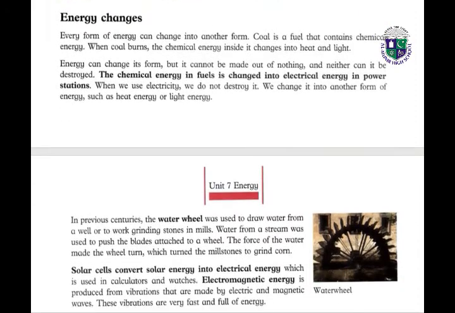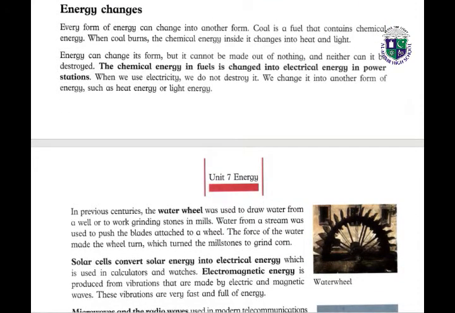Energy can also change from one form to another. Every form of energy can change into another. Coal is a fuel that contains chemical energy. When coal burns, the chemical energy changes into heat and light. Energy can change its form, but it cannot be made out of nothing, and neither can it be destroyed.